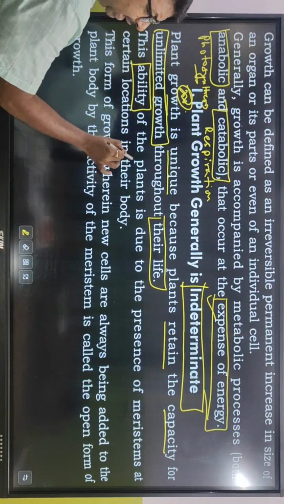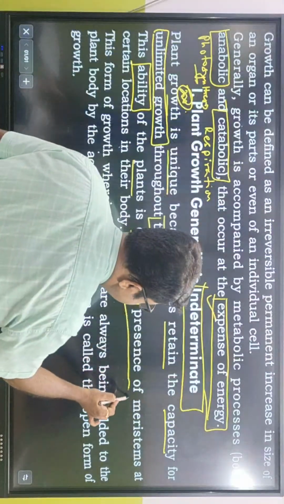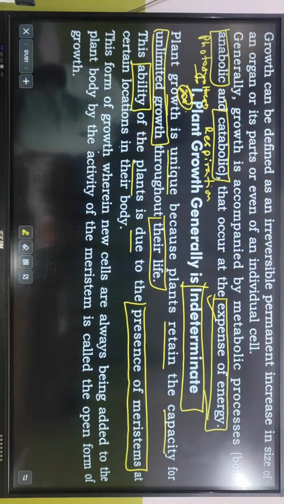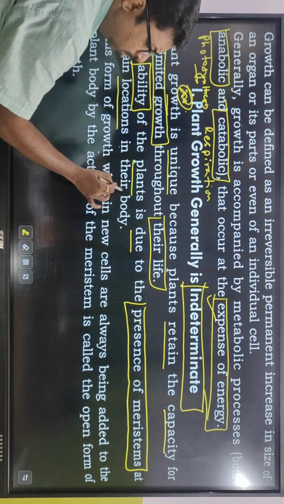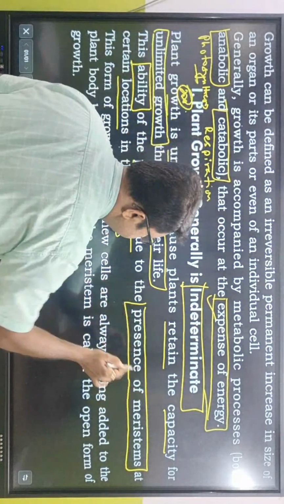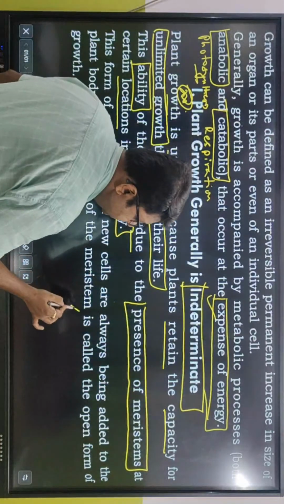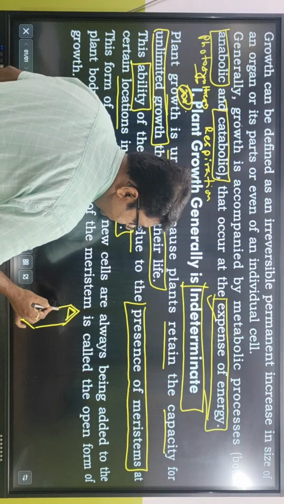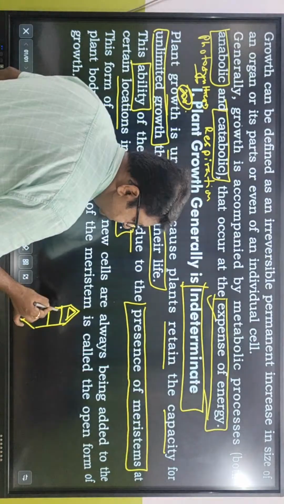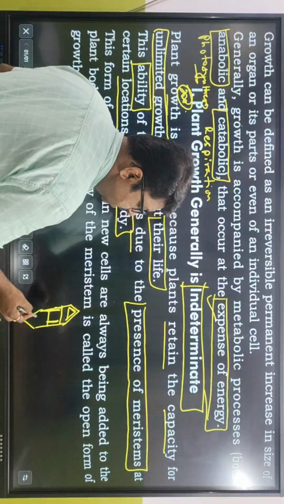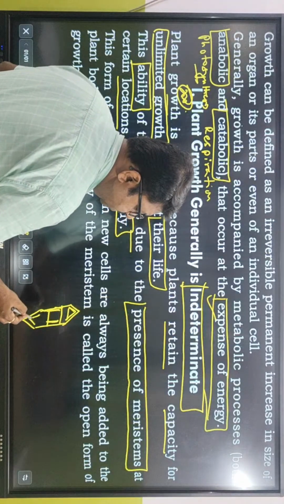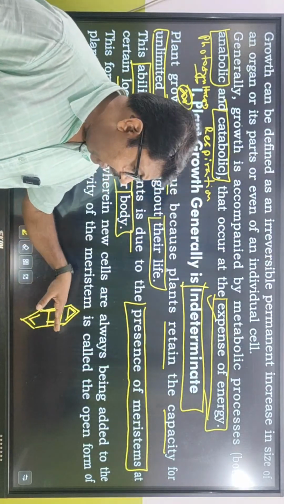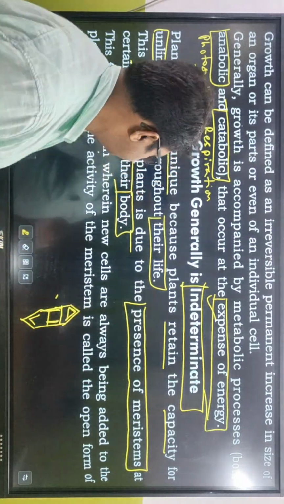This ability of the plants is due to the presence of meristems at certain locations in their body. Tell me, what meristems are present? We know there are three types of meristems: apical meristem, intercalary meristem, and lateral meristem. Apical meristems are present at both the root and shoot tip, lateral meristems are present at the lateral side, and intercalary meristems are in between the nodes.